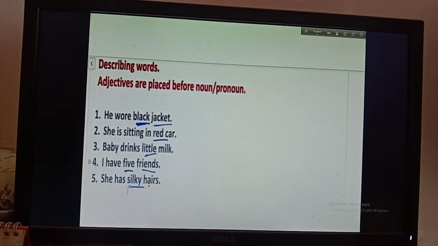Then number 5, she has silky hairs. Hairs is a noun, and before that I have used a describing word, that is silky. So adjectives are placed before a noun or pronoun. This is the basic idea about adjectives. You have to write it down, and for writing my note you can pause my video. First of all write this in your copy, then you can start the video again, and whenever you need to write you can also pause it. Write this down in your CWO copy.